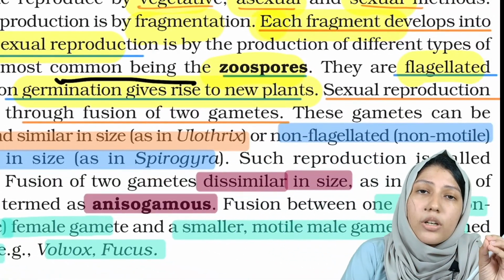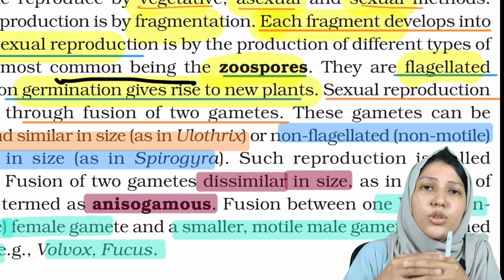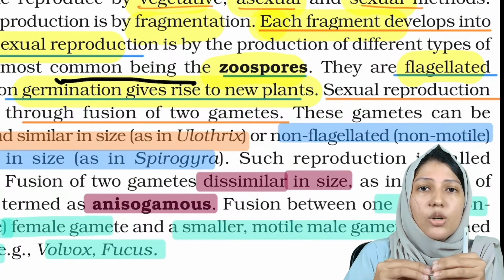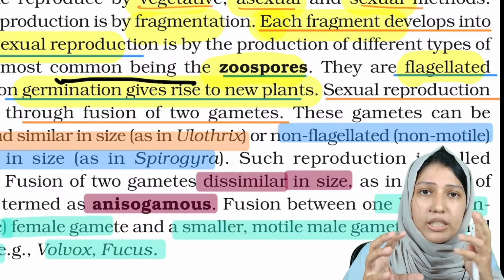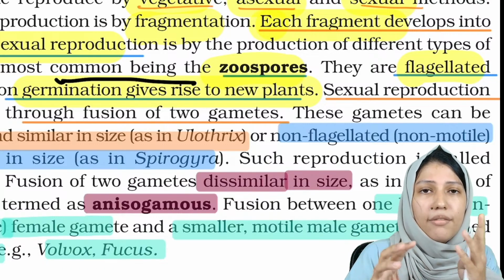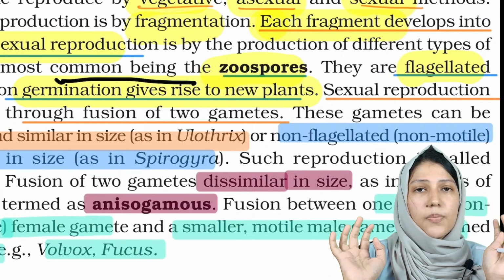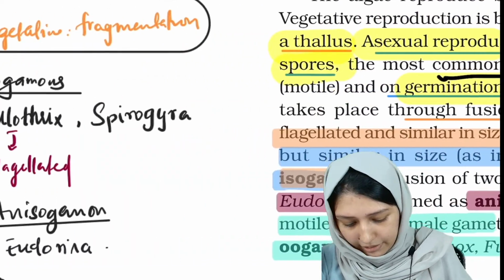And sexual reproduction, as we know, there will be mating of two types of gametes and they will fuse to form zygote. And this zygote undergoes meiotic division, meaning reduction division. The zygote which has a chromosome number of 2n will undergo meiosis to form haploid n spores. Let me make it clear for you.